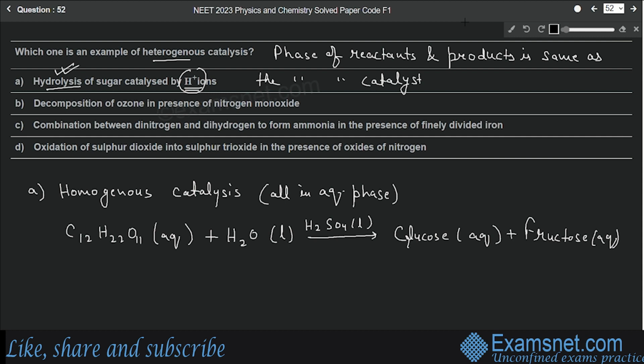Let's move to the second option now. The second option is decomposition of ozone in the presence of nitrogen monoxide. We know that ozone is a gas and nitrogen monoxide is also a gas. So this is also an example of homogeneous catalysis, again homogeneous, as all are in the gaseous phase here.